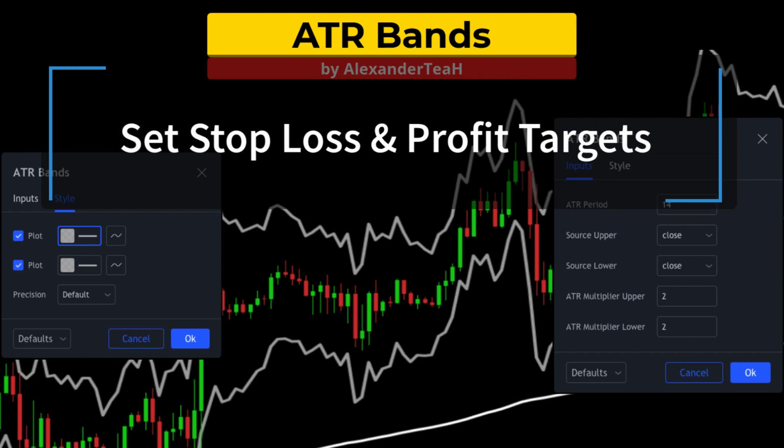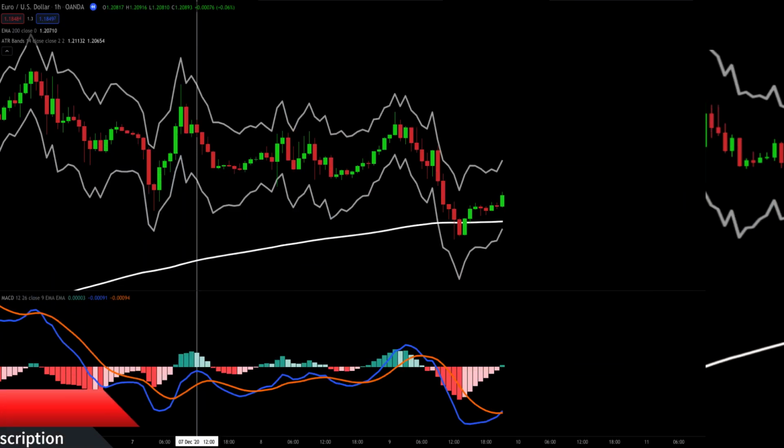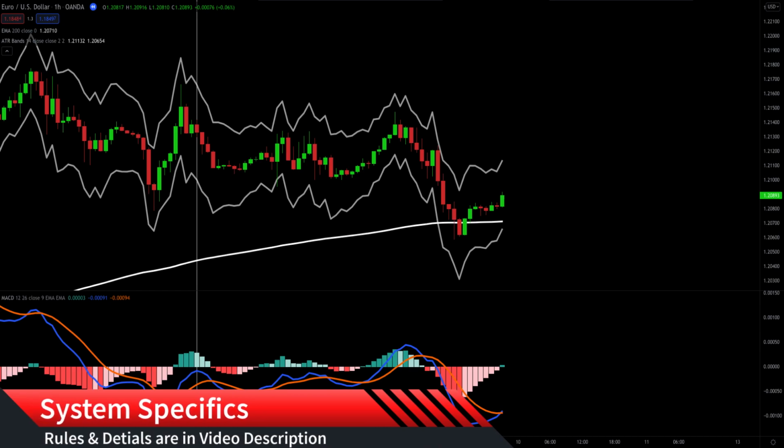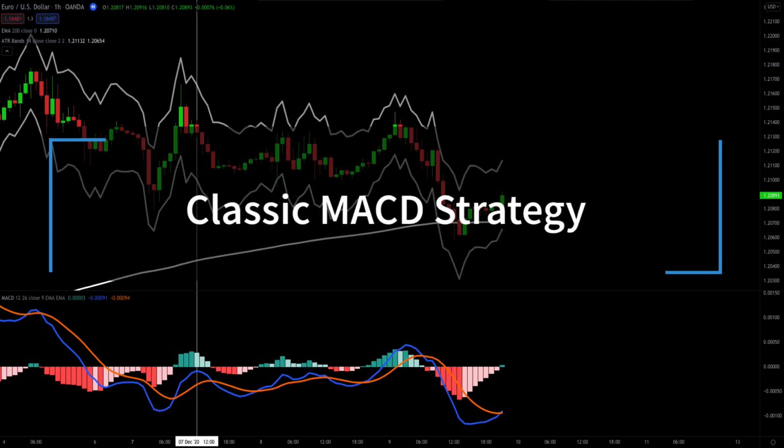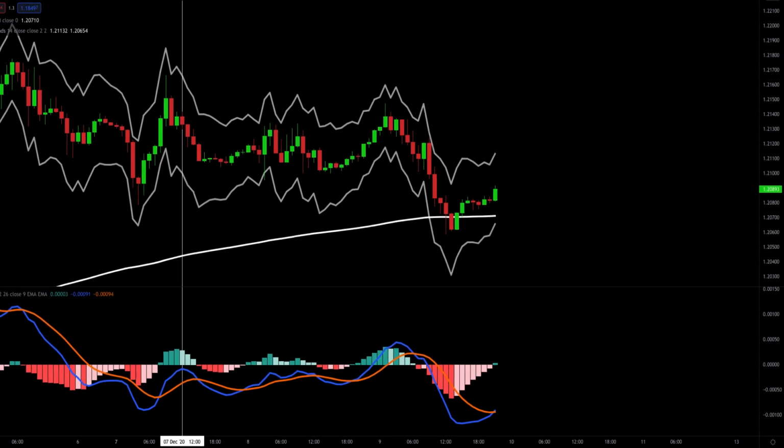Let's go over entry criteria and review some examples. As always, system rules and details are listed in the description below. This chart is Euro versus the US dollar 1-hour candles. You may recognize this trading system as the classic MACD strategy. I am going to run through some extra examples to demonstrate how the martingale system works with this very famous trading system.